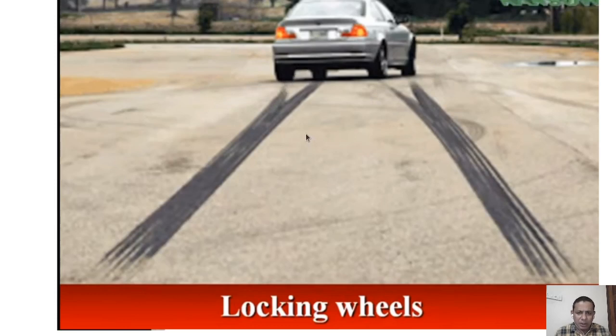That is, there is a slippage of the tire between tire and road, and you can see how the back wheels and front wheels are moving. The front wheel is moving in one direction and the back wheel is moving in another direction. So, it may create accidents.